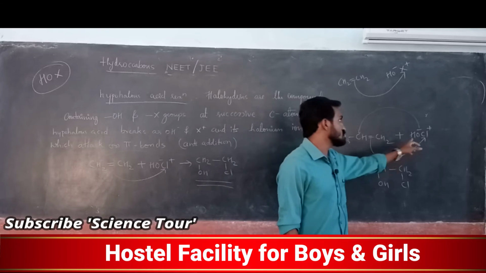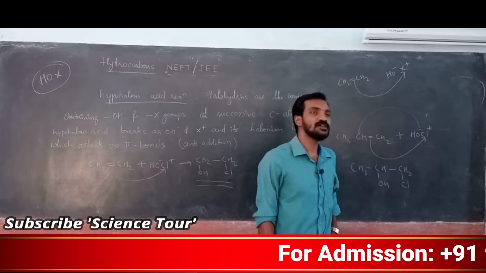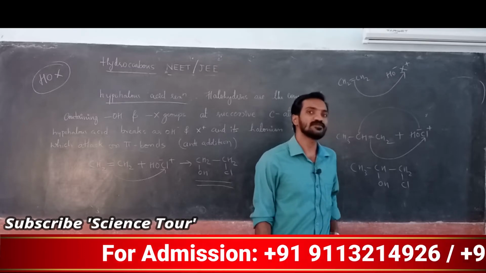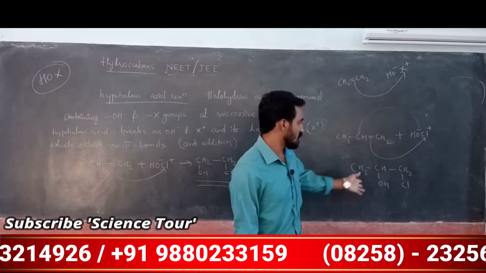Note down here that the halogen part becomes positive because OH minus is there. OH minus is negative, so don't get confused with this term. Very simple, and you will get the product.